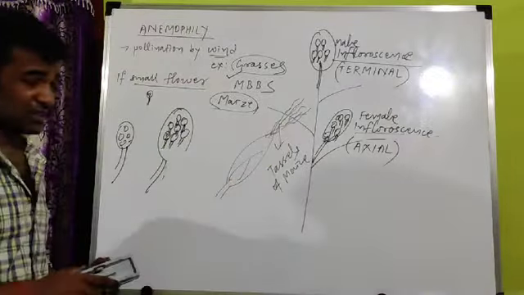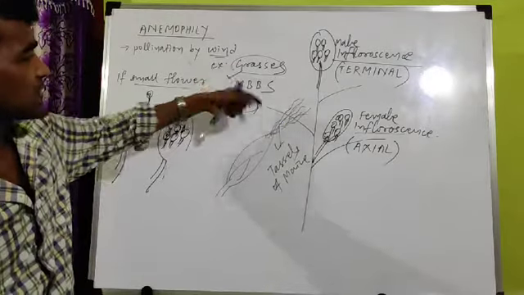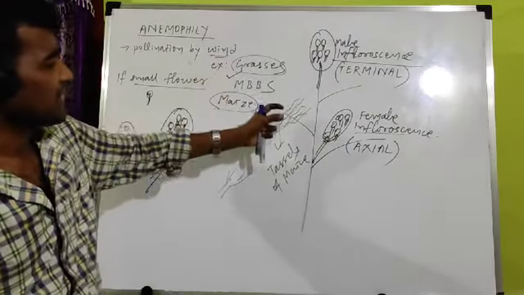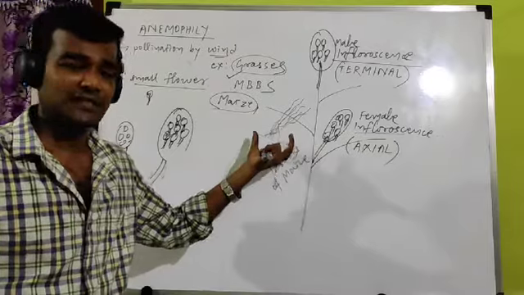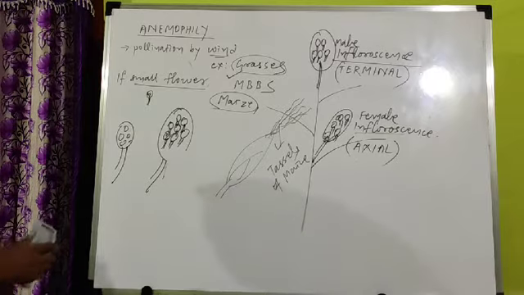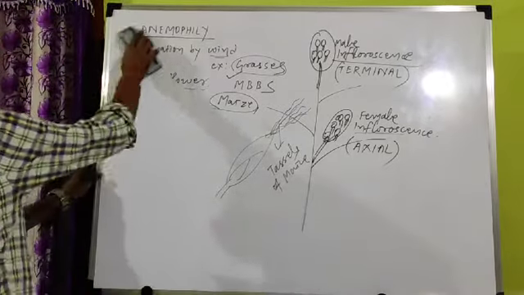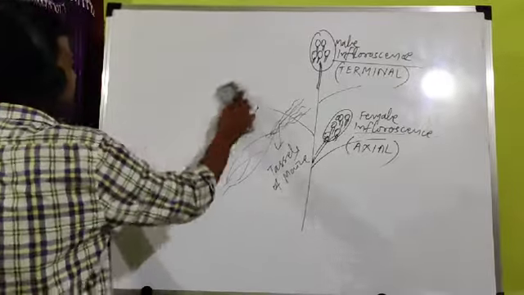The stigma, feathery stigma, hair-like stigma, hairy or feathery stigma, helps in absorption of pollen grain. It can take the pollen grain and pollination can take place. So these are all about anemophily. Anemophily complete. First, pollinating agent under abiotic agent, anemophily complete.